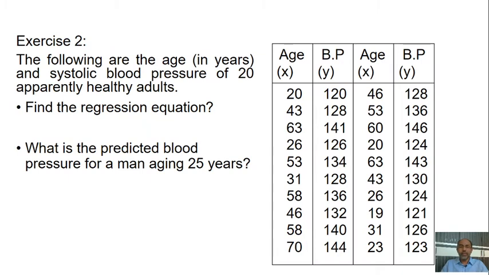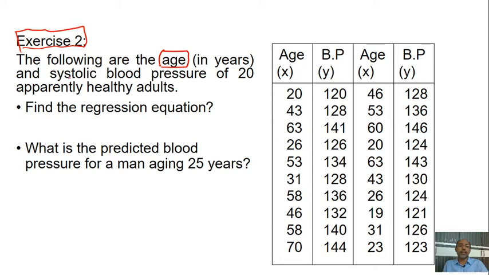Then we'll go to one exercise. Yesterday we completed one exercise and learned important points in the last class. Now we'll look into regression using one exercise. The data gives age in years and systolic blood pressure.